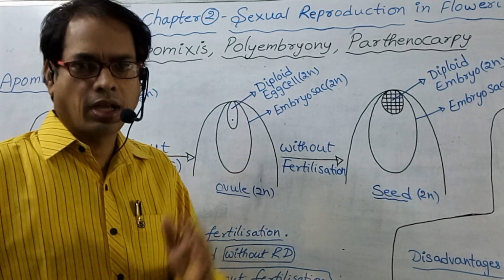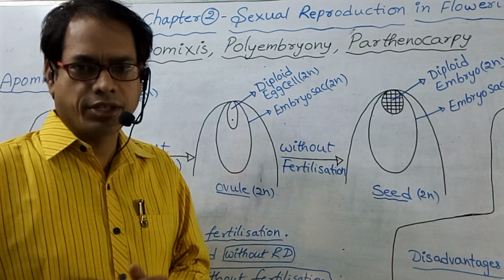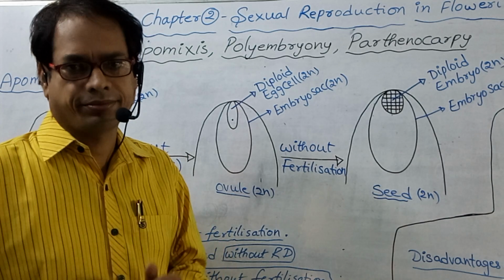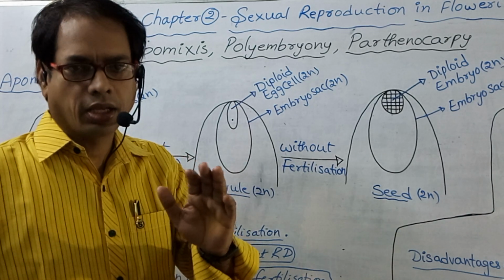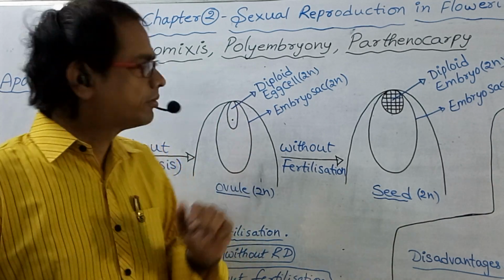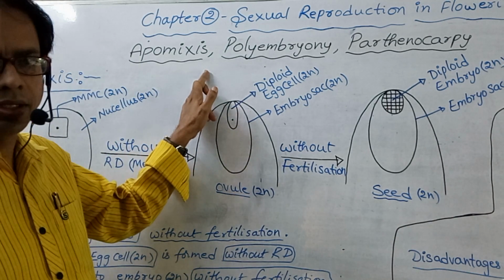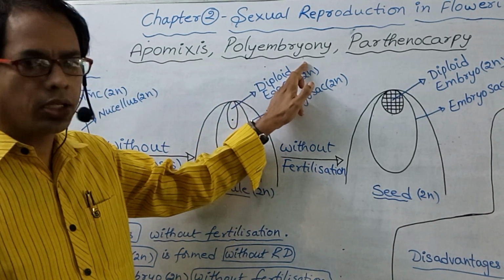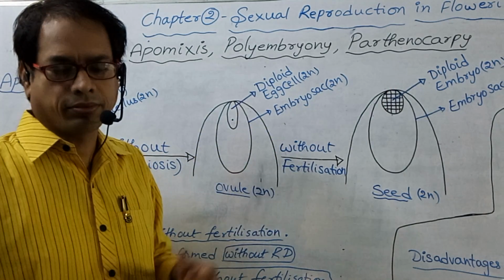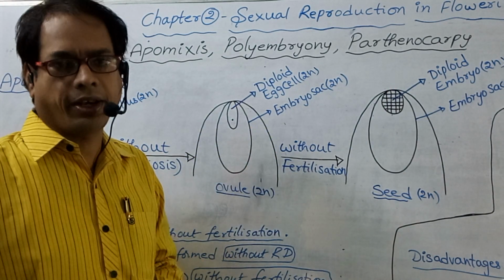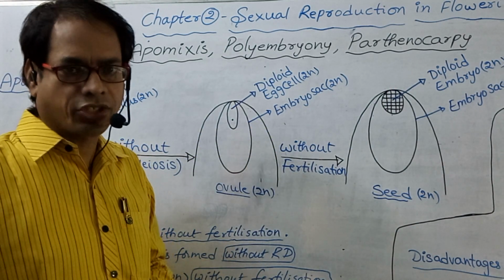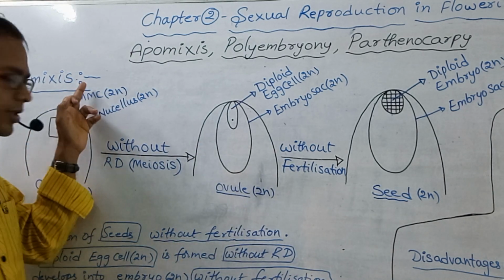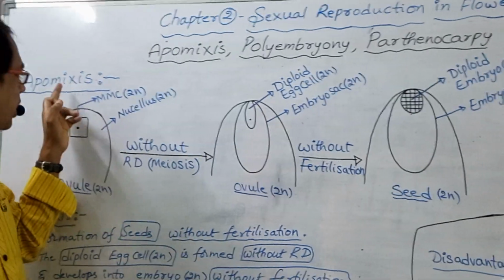In the previous class, I explained about endosperm and seed, that is dicot seed and monocot seed. Today, I would like to explain apomixis, polyembryony, parthenocarpy. One by one, I will explain. Okay, let's start. Apomixis. What is that?